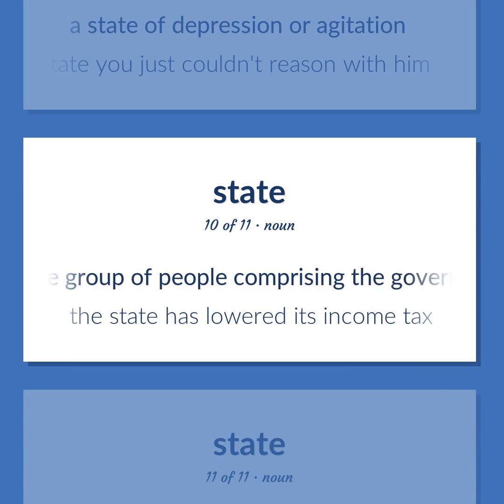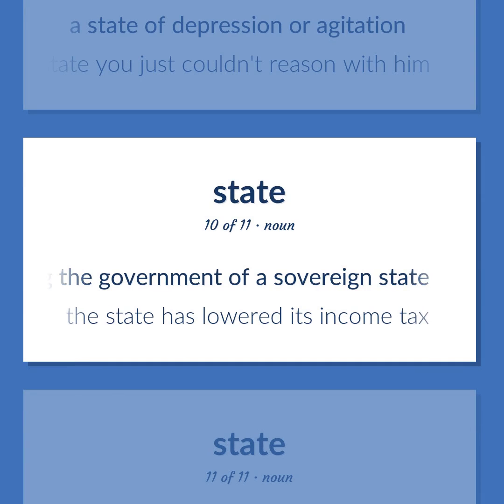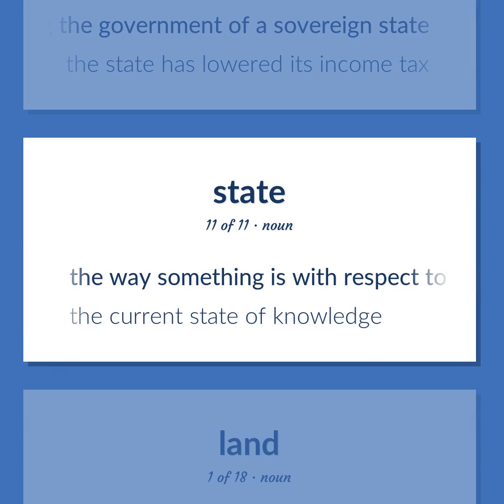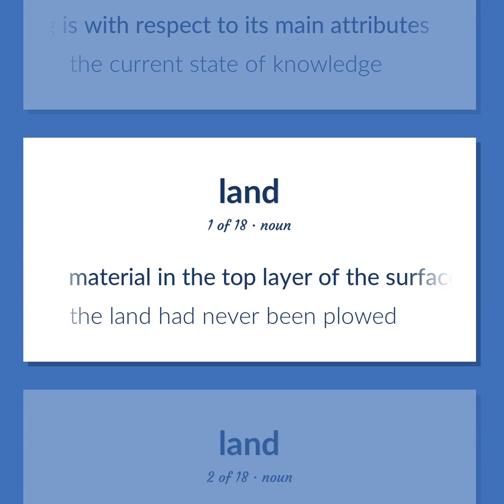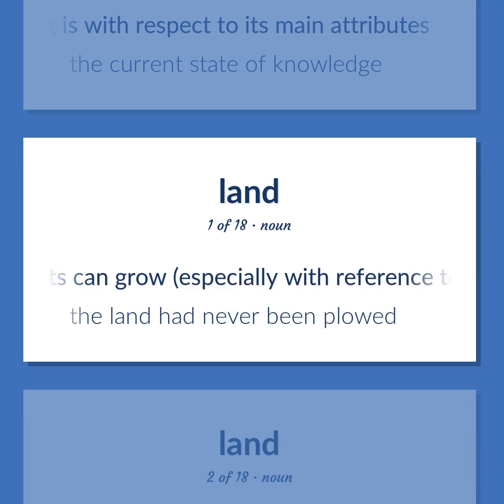The group of people comprising the government of a sovereign state. The state has lowered its income tax. The way something is with respect to its main attributes. The current state of knowledge. Material in the top layer of the surface of the earth in which plants can grow, especially with reference to its quality or use. The land had never been plowed.